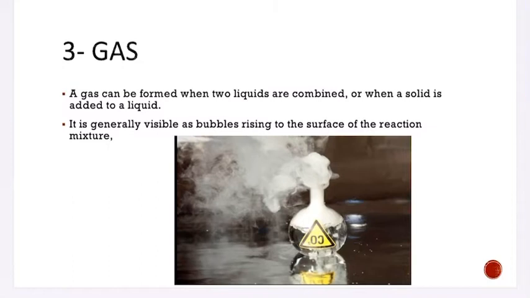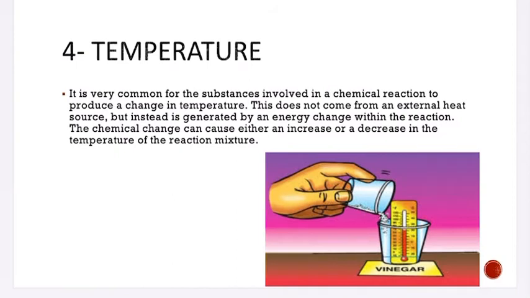Third, gas. Gas can be formed when two liquids are combined or when a solid is added to a liquid. It is generally visible as bubbles rising to the surface of the reaction mixture. Temperature. It is very common for the substances involved in a chemical reaction to produce a change in temperature. This does not come from an external heat source, but is generated by the energy change within the reaction. The chemical change can cause either an increase or decrease in the temperature of a reaction mixture.